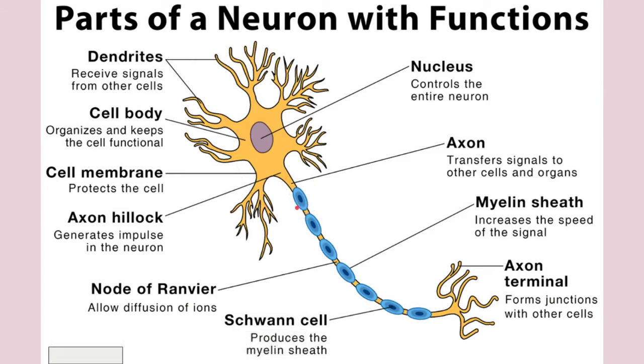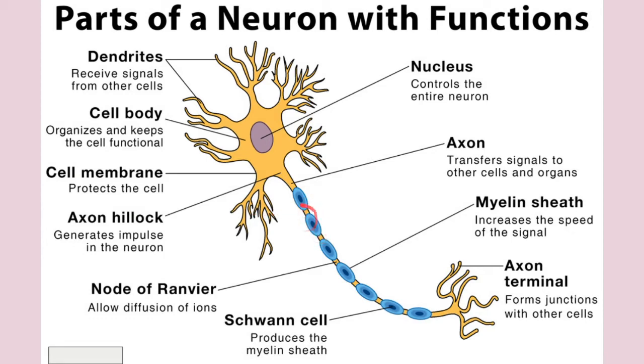Now what is the myelin sheath? It is actually a protein-lipid complex, produced by glial cells known as Schwann cells. Just remember, in the PNS, the peripheral nervous system, Schwann cells form the myelin sheath around the axon, while in the CNS, the central nervous system, oligodendrocytes, which are also glial cells, form the myelin sheath. So in the PNS, Schwann cells, and in the CNS, oligodendrocytes.